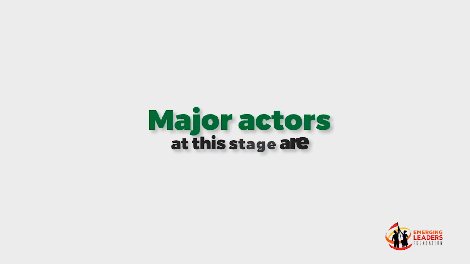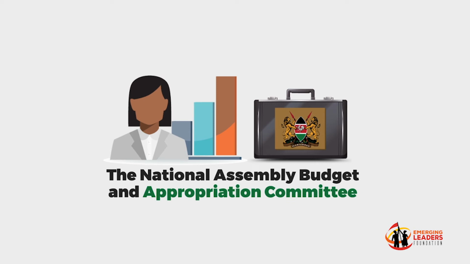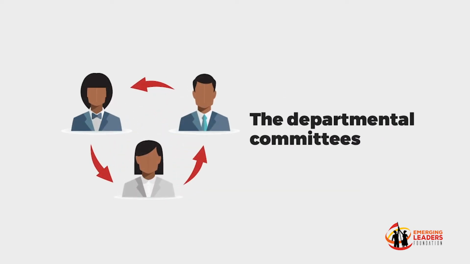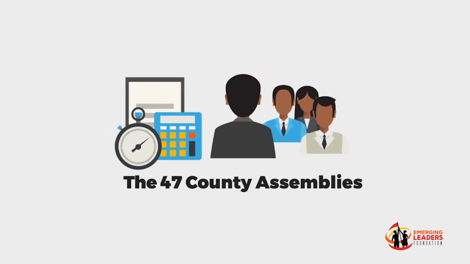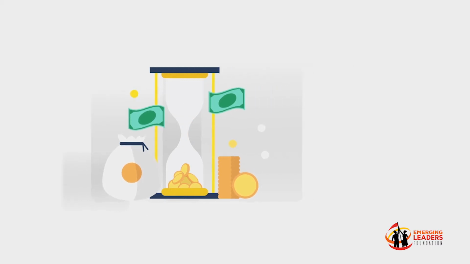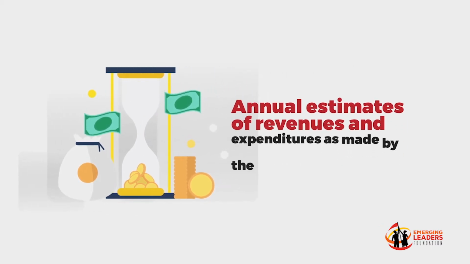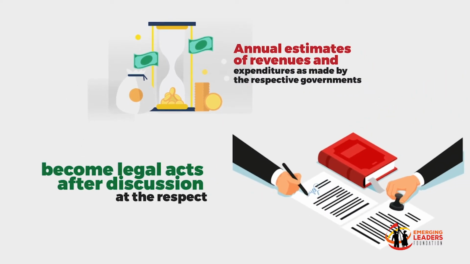Major actors at this stage are the National Assembly Budget and Appropriation Committee, the departmental committees, Parliamentary Budget Office, the 47 county assemblies, and the public. It is at this stage that the annual estimates of revenues and expenditures as made by the respective governments become legal acts after discussion at the respective assemblies.